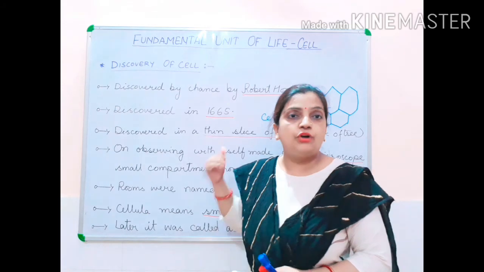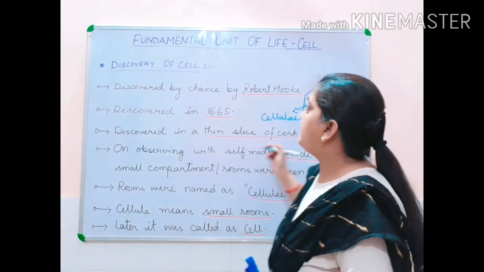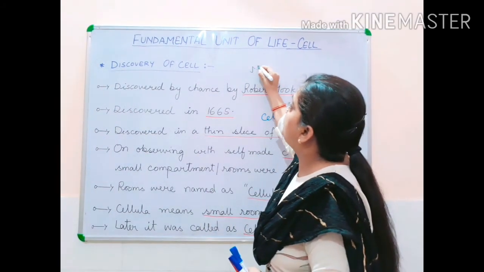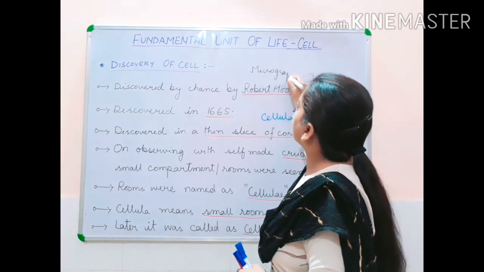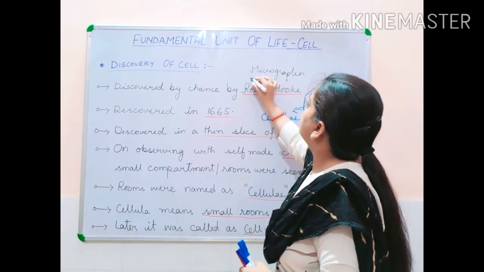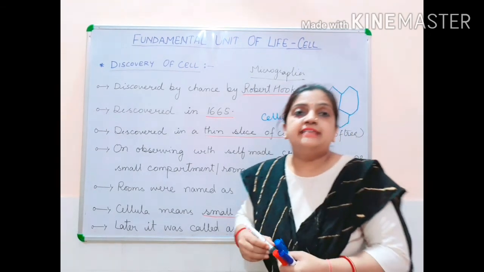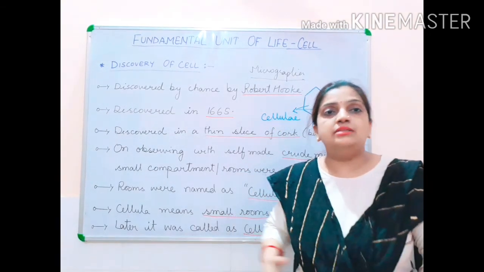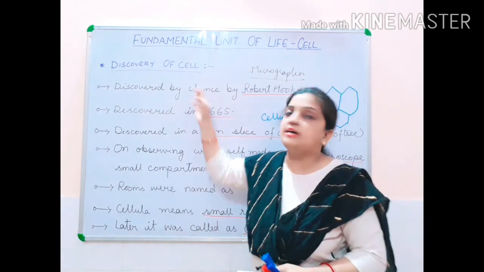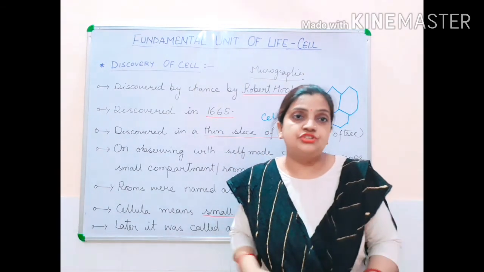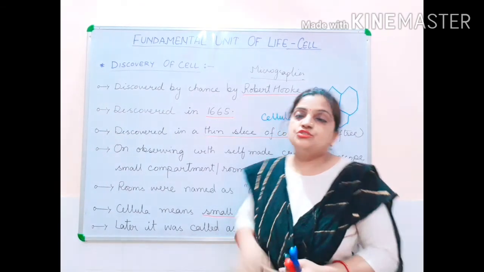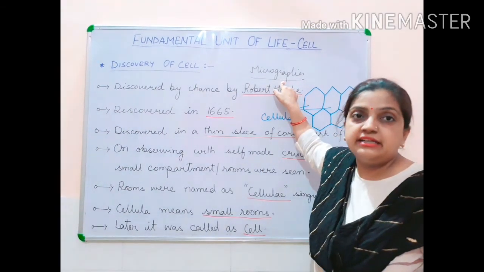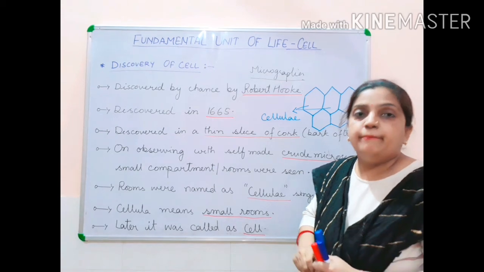And children, his whole discovery related to the cell was mentioned in a self-written book by Robert Hooke called Micrographia. The book named Micrographia has all the details about the discovery of the cell, about the structure of the cell and how the cells are functioning. So this book was written by Robert Hooke.